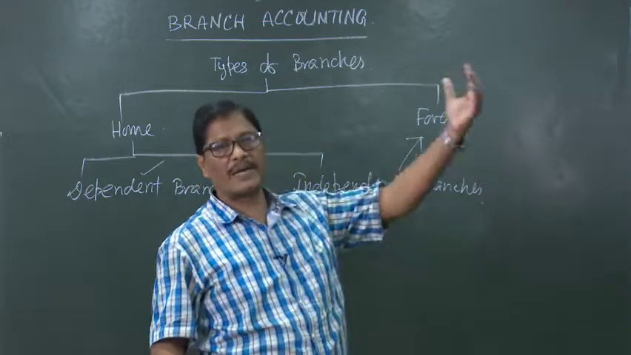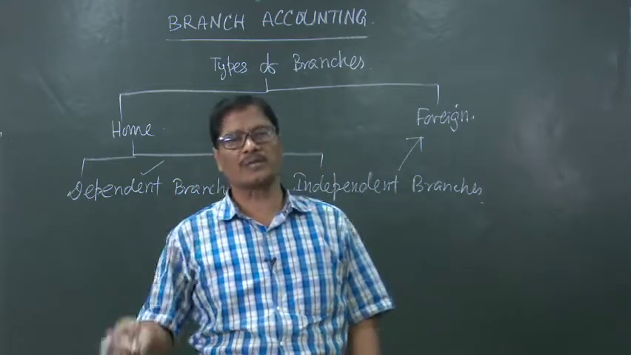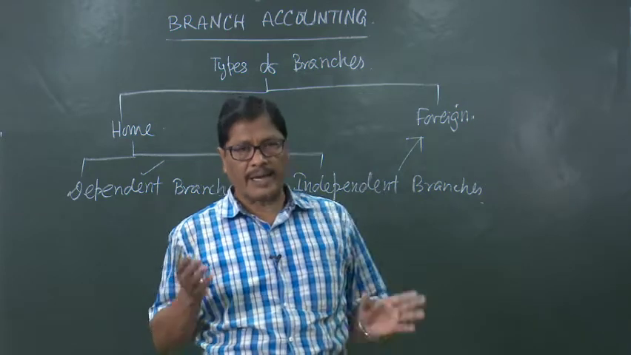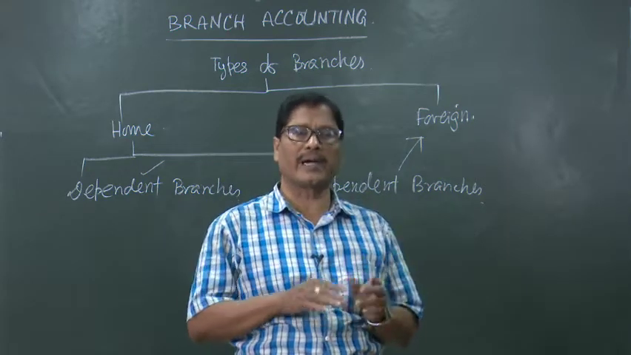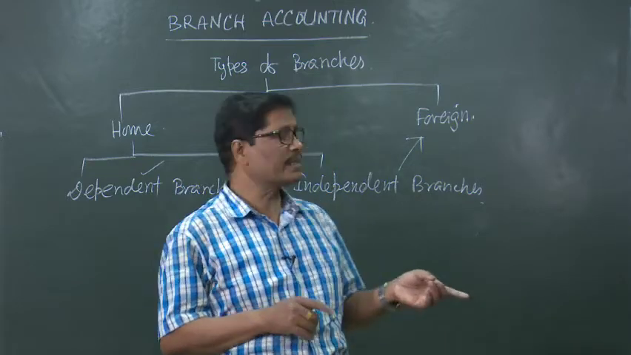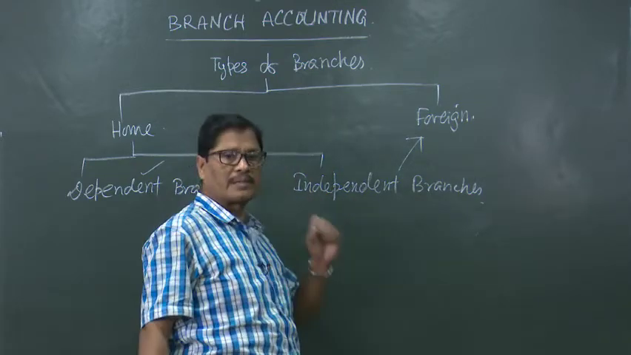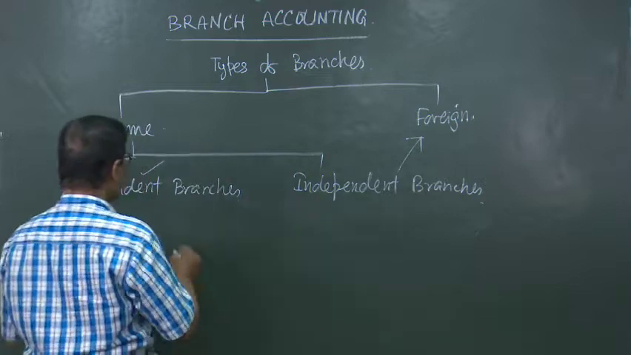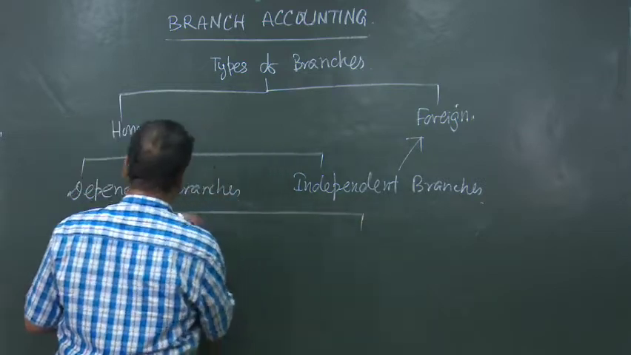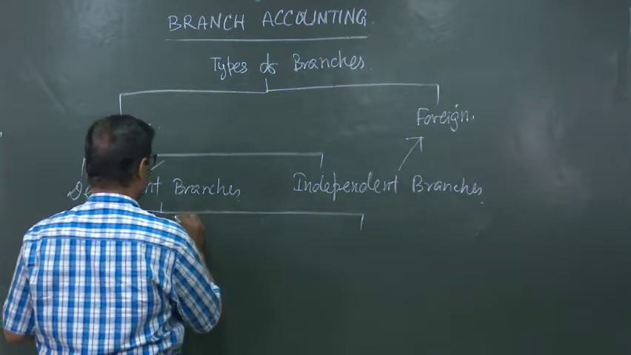The head office maintains their own accounts, the branch also makes their own accounts. Then the branch accounts are incorporated in the books of the head office. So, this is the second type, that is independent branches. Now, under dependent branches, we will read four types of accounting.